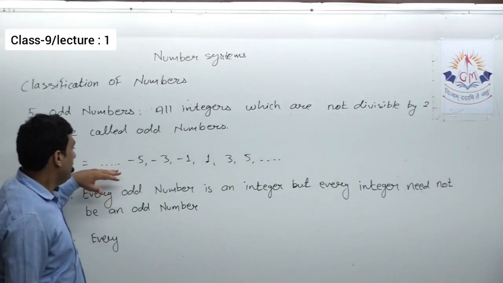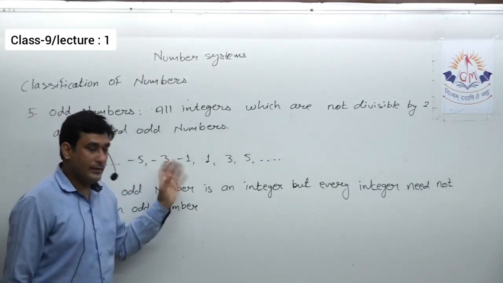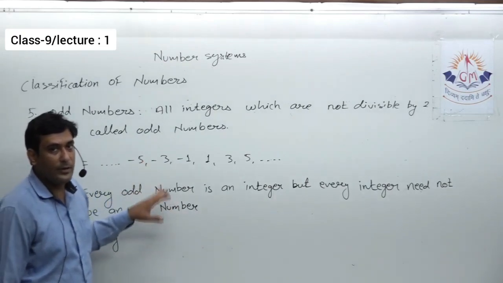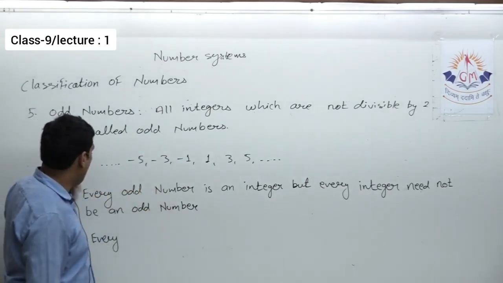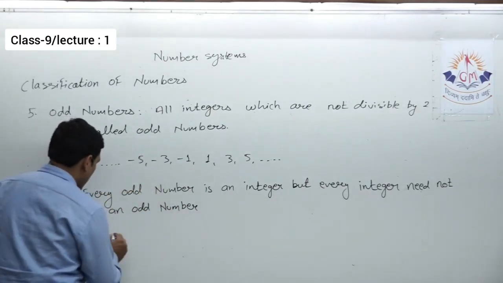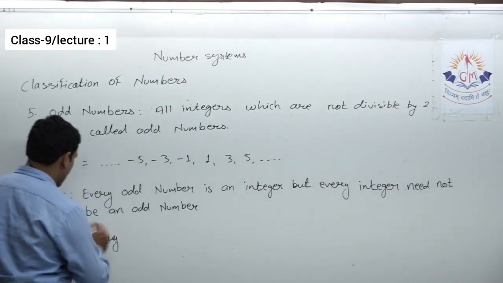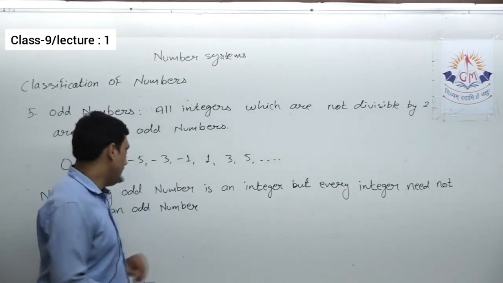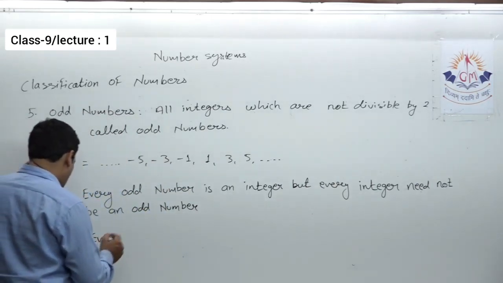And can we say every natural number is an odd number? No, that is also false. Every natural number is not an odd number. So this type of statements can be created. For that you must understand what is odd number, even number, natural number, integer, whole number.